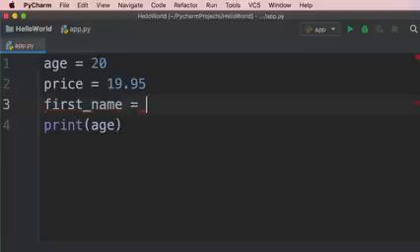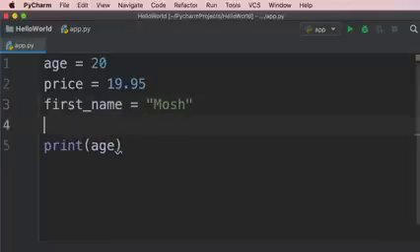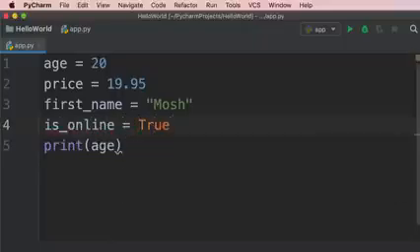Now we set this to a string. So we can use single quotes or double quotes. Let's say mosh. We also have a special type of value called a Boolean value, which can be true or false. That is like yes or no in English. Let me show you. So I'm going to declare another variable called isOnline and set it to true. We could also set it to false. What we have here is called a Boolean value.